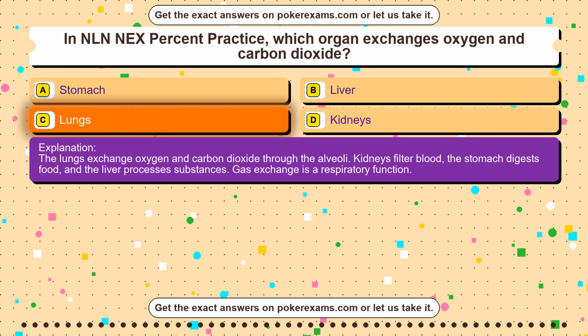Kidneys filter blood, the stomach digests food, and the liver processes substances. Gas exchange is a respiratory function.